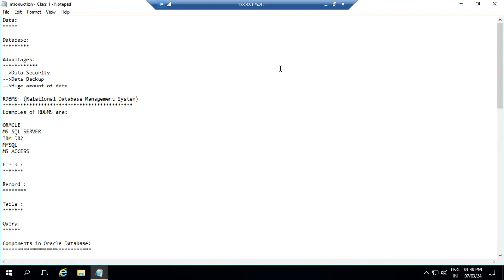So data can be divided into two types. One is structured data, another one is unstructured data. What do you mean by structured data? It is made up of letters, digits, and special symbols. Those are called structured data. When coming to unstructured data, anything related to multimedia objects is called unstructured data. Any examples of unstructured data?